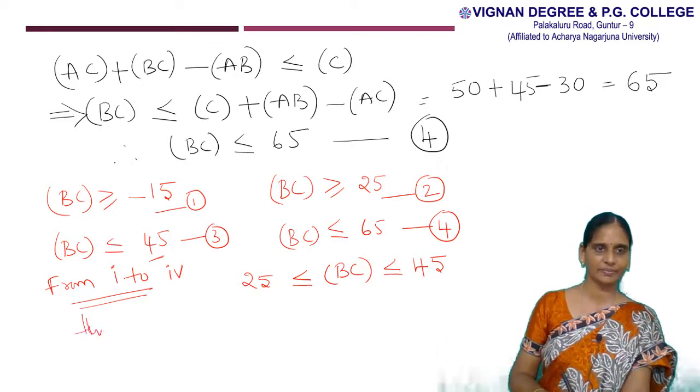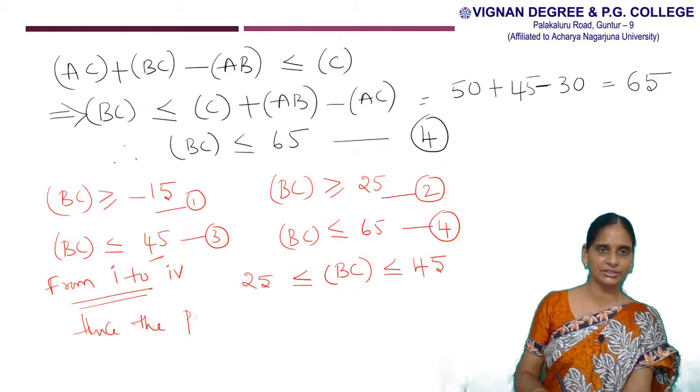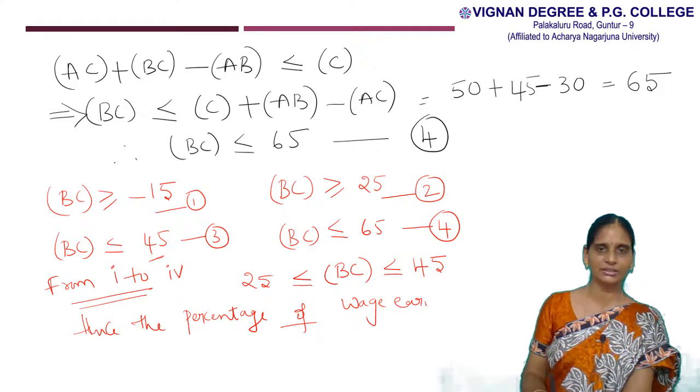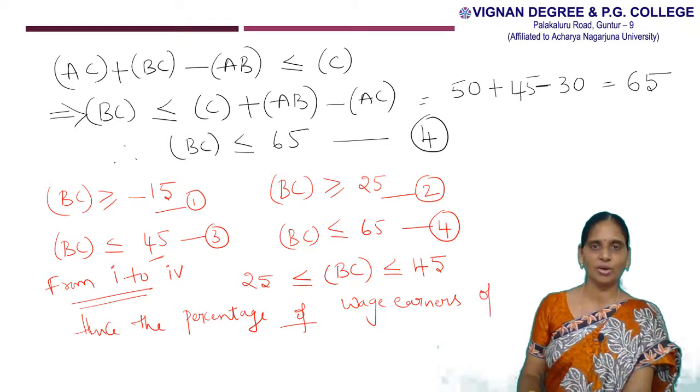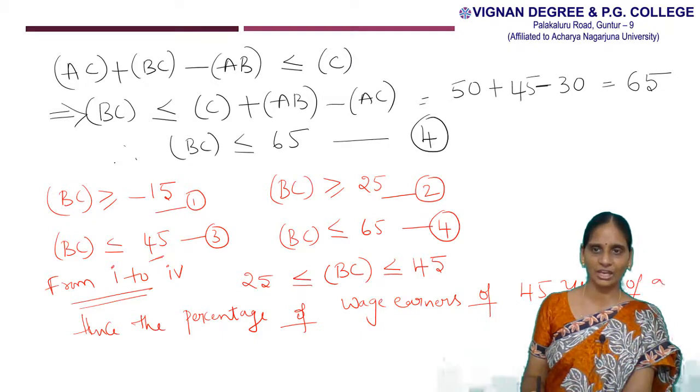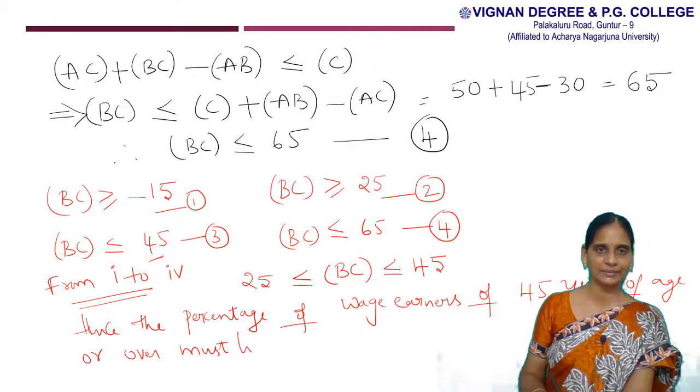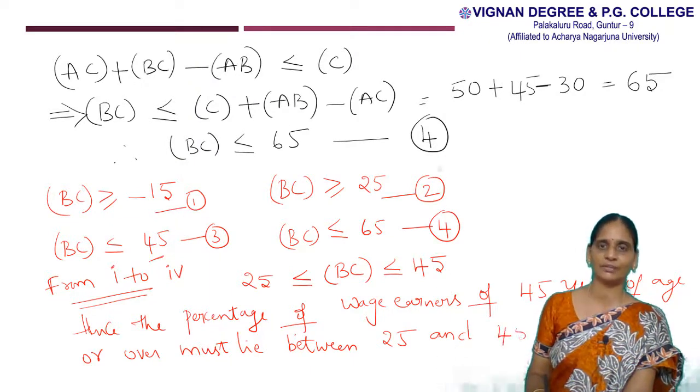Hence, the percentage of wage earners or wage earning population of 45 years of age or over must lie between 25 and 45.